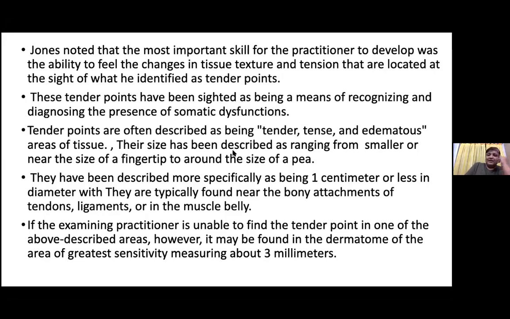Their size has been described as ranging from near the size of a fingertip to around the size of a pea. Okay. They have been described more specifically as being 1 centimeter or less in diameter, and they are typically found near the bony attachments of the tendon, ligament, and muscle bellies also.